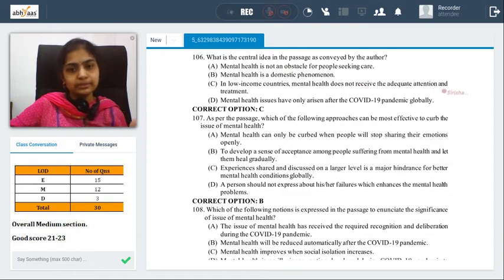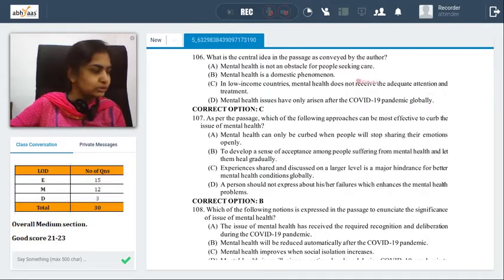However, if we have to look at the best possible options, we might have to go with this as an answer, because at the end of the day we have to mark something. Otherwise, some students might have left the question, because adequate attention and treatment is more of a financial scenario here. And if we say people are not able to explore jobs, then it's a different kind of scenario as far as the passage is concerned.